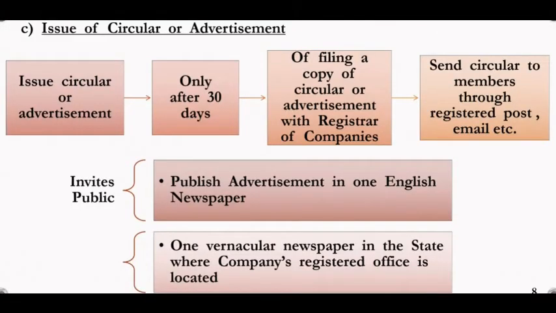And the next point is C, issuing the circular or advertisement. Only after 30 days of filing the copy of the circular, as soon as the circular copy is submitted to the ROC, after 30 days the company can issue the circular or the advertisement. The company can send a circular to the members through registered post. Circular is made for whom? Members. So the company can send a circular to the members through registered post, speed post or email only.